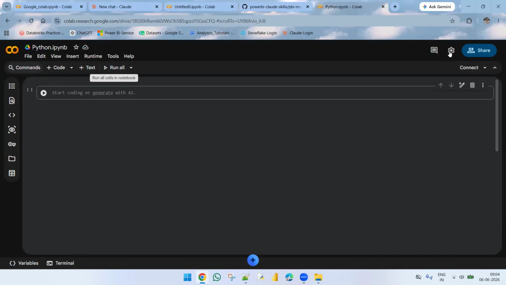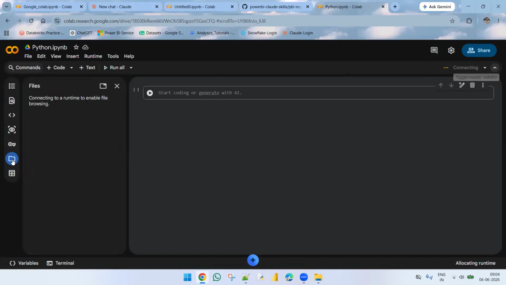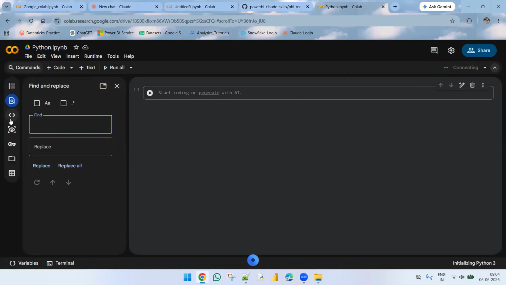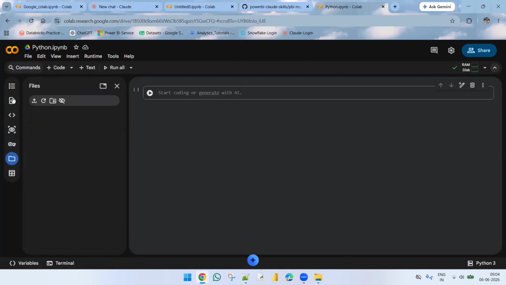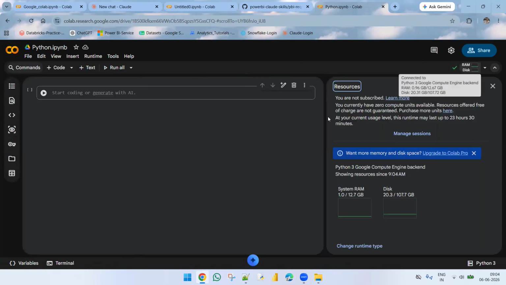And next again, you can get the connect option here. And next again here we have some files. And next again we have multiple options here. Okay, fine. And if you observe here, this is provided by the web browser. The RAM is 12.5 GB and disk is around 107 GB, which we get from Google Colab.